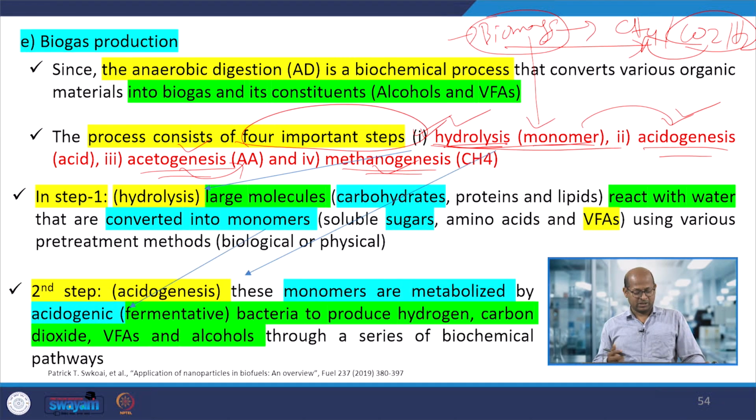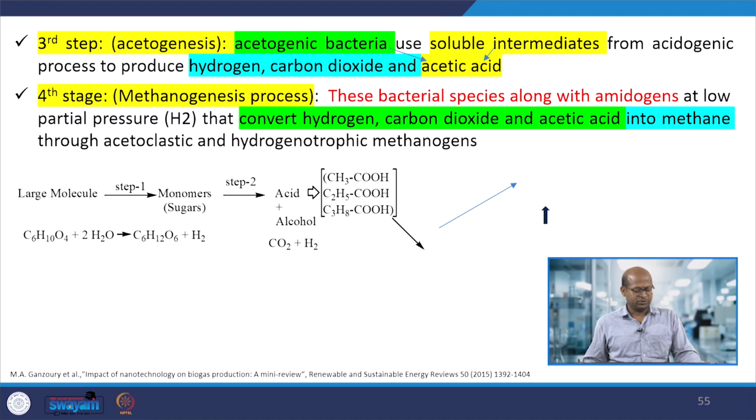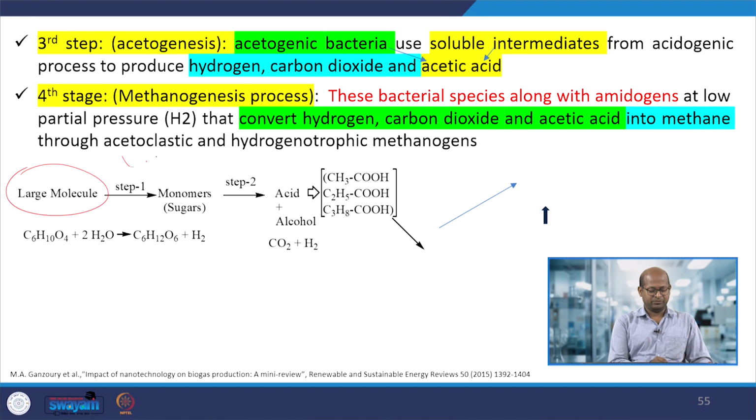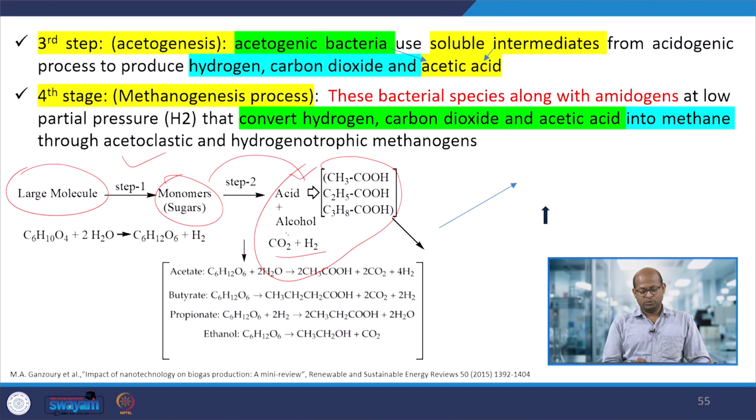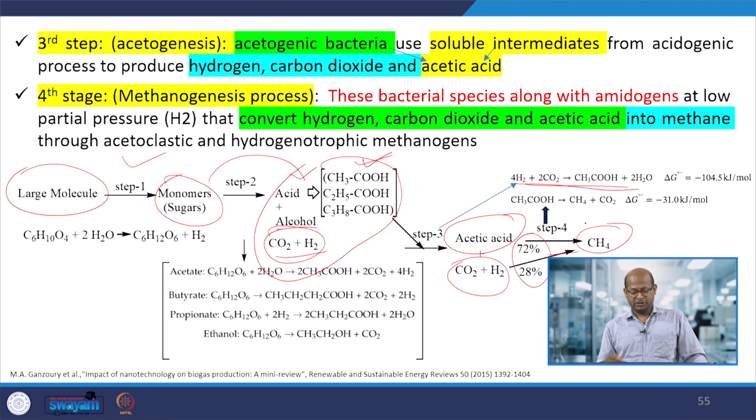So in biogas production, here are step 1, step 2, step 3 and step 4, which we already discussed. You can see here large molecules in step 1 would be converted into monomers. In the second step they would be converted into different types of acids, CO2, and alcohols. In the third step, the CO2 and hydrogen that formed along with acetic acid would be converted into acetic acid. In the fourth step, the acetic acid formed in the third step, and at the same time unreacted CO2 and hydrogen, again would be converted into methane.